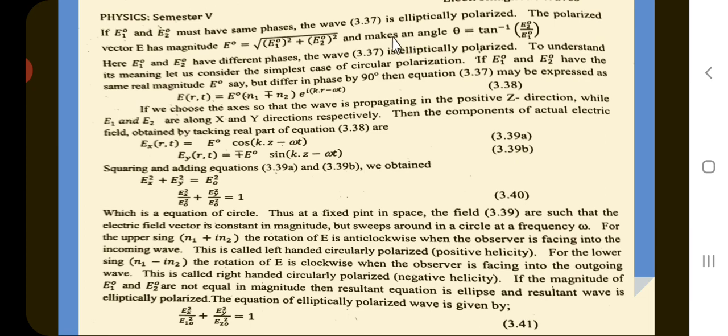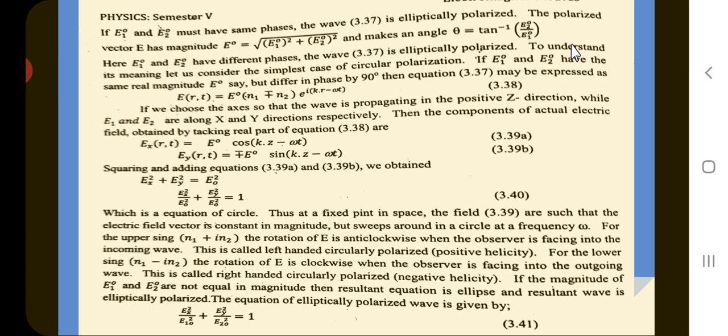The polarization vector E has magnitude E0 equal to the square root of E10 squared plus E20 squared and makes an angle theta equal to tan inverse of E20 by E10. Here E10 and E20 have different phases. The wave is elliptically polarized.